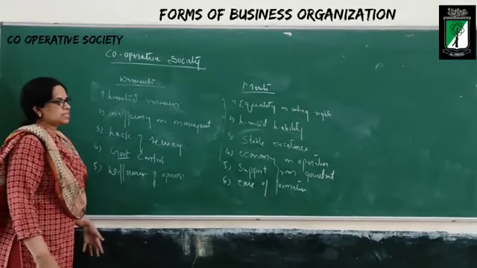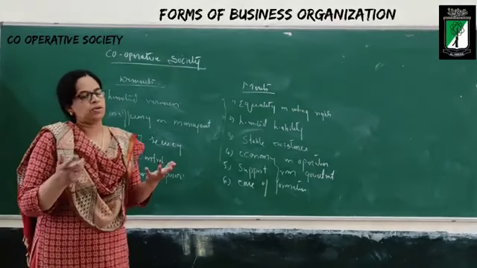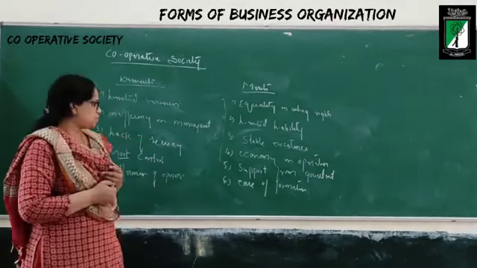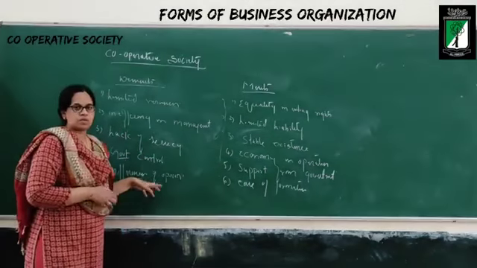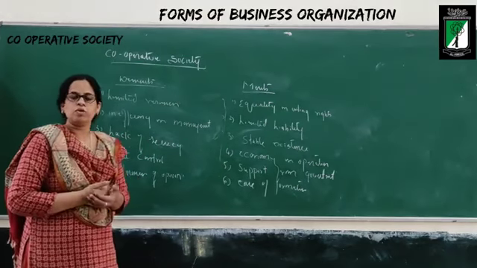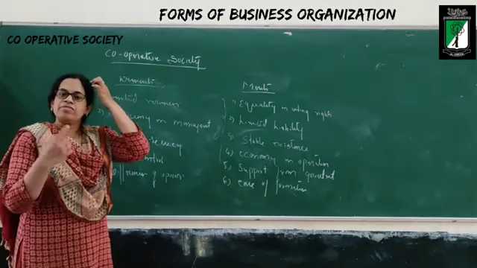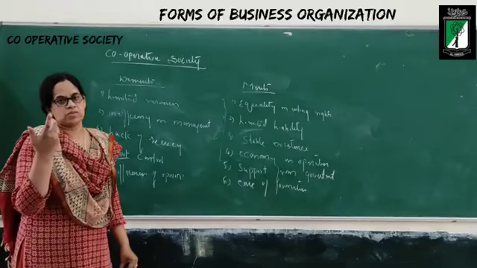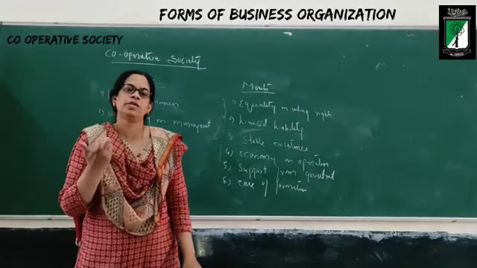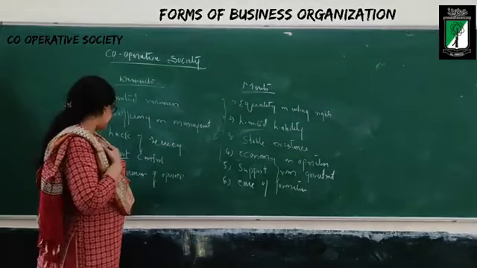Lack of secrecy. Since the number of people is more, you cannot maintain the secrecy of the business. Government control. Since the government provides you so many facilities, every now and then it is going to interfere in the functioning of the cooperative societies in the form of new rules, regulations, policies, etc.